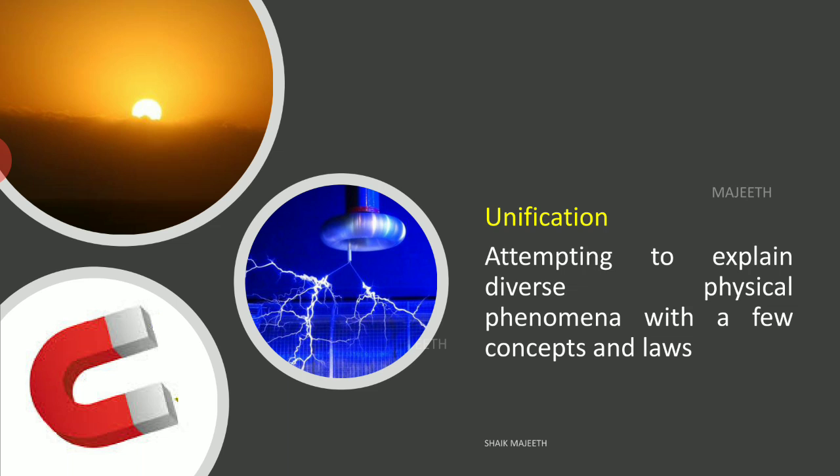So these three things can be explained with very little, clear-cut fundamental knowledge called electromagnetism. These three subjects can be unified or joined by a simple concept called electromagnetism, that is called unification.